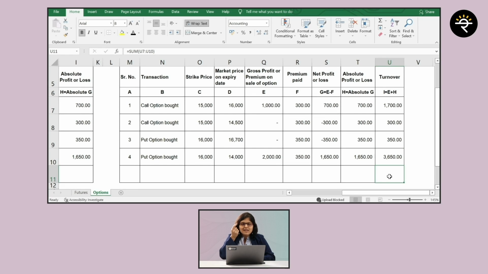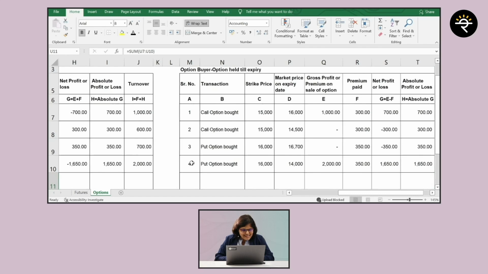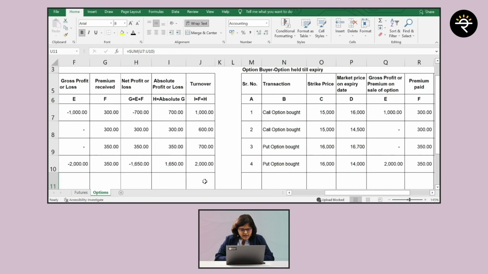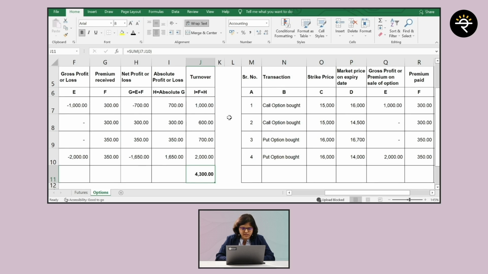Now comes the final part. Assume that there is one single person who did all these 8 trades. So now how do we calculate the ultimate turnover for this specific assessee? We are going to take the total of all these trades, and the total of all these trades comes up to 6,000 rupees. Now if I go to the sell side, here you can see that the turnover will come to 4,300 rupees, right?